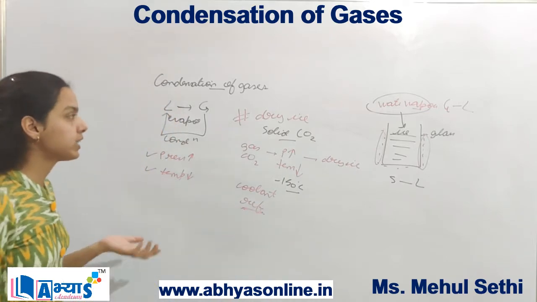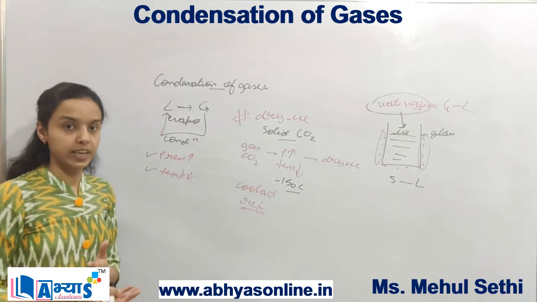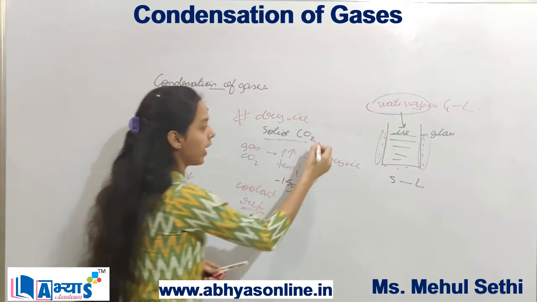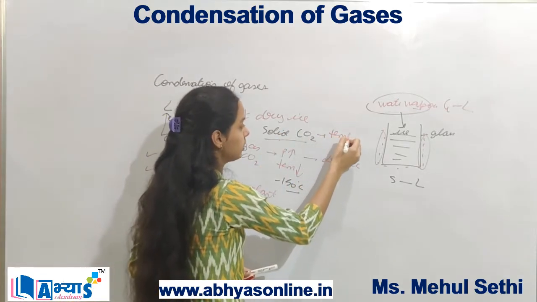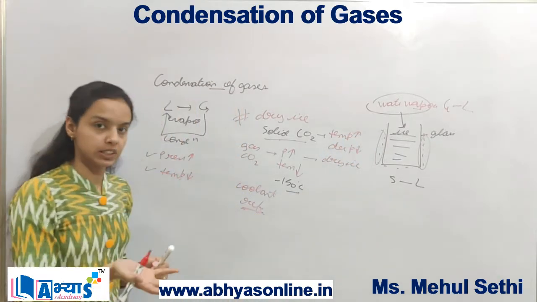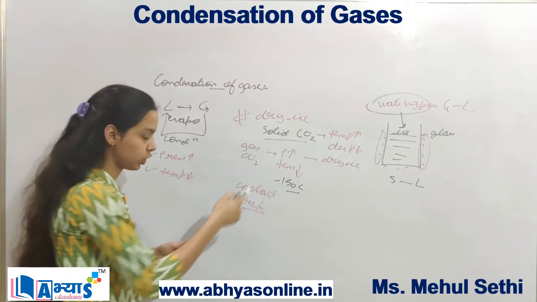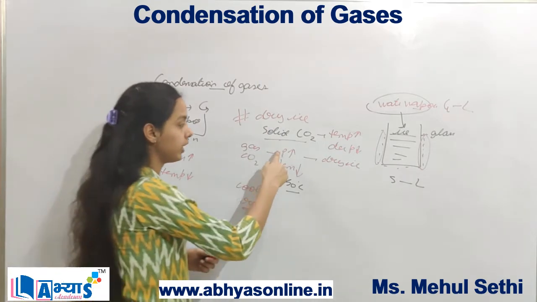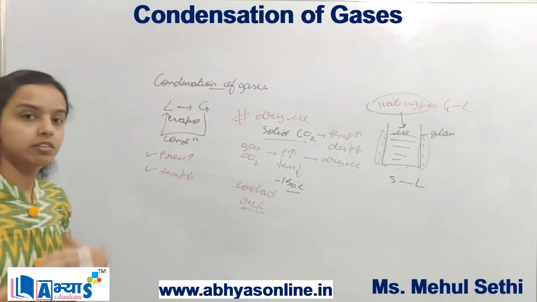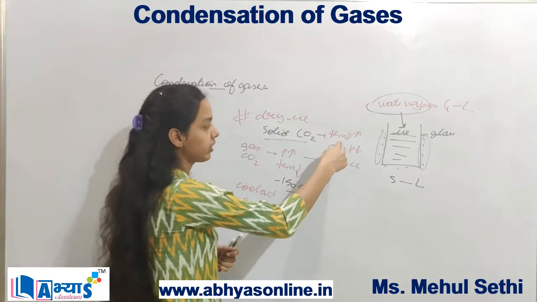We can say that dry ice is basically a solid form of carbon dioxide, and when you convert solid CO2 and increase the temperature and decrease the pressure, that means the reversal. In the formation of dry ice, we have increased pressure and decreased temperature, and in the reversal, we are increasing the temperature and decreasing the pressure.